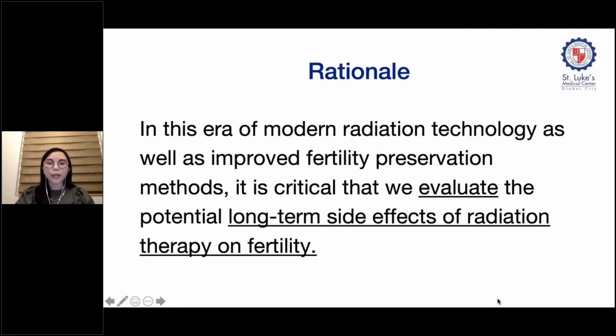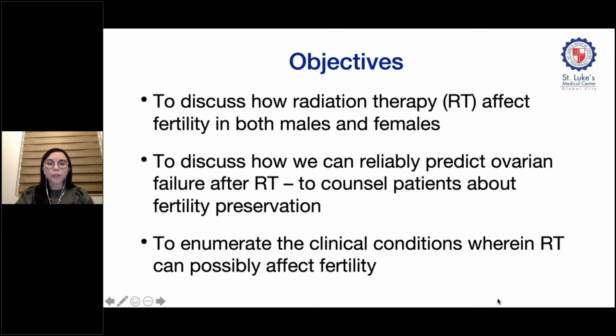So in this era of modern radiation technology, as well as improved fertility preservation, it is critical that we evaluate and get a clear picture of the potential long-term side effects of radiation therapy on fertility. And so it is the objective of this lecture to discuss how radiation therapy affects fertility in both males and females, to discuss how we can reliably predict ovarian failure after radiation therapy, to aid in counseling our patients on possible fertility preservation methods, and lastly, to enumerate the more common clinical conditions wherein radiation can possibly affect fertility, as well as provide some actual patient cases.